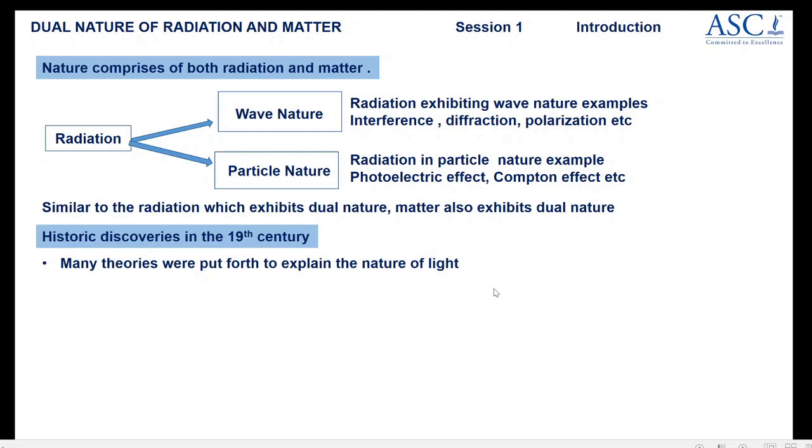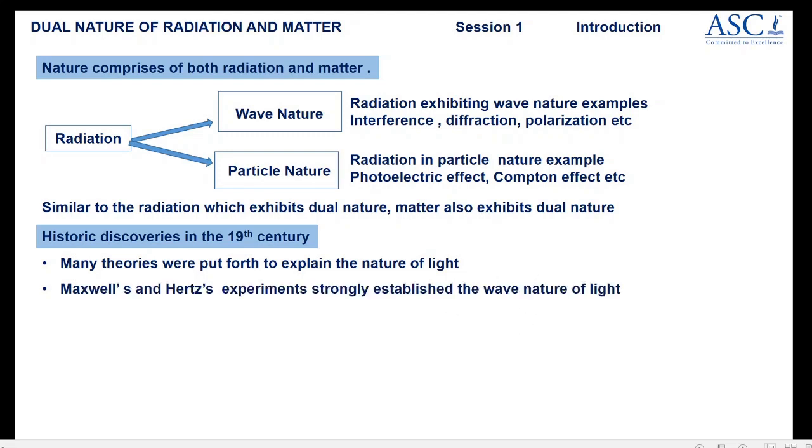Some experiments proved that light is of wave nature, and some proved light is of particle nature. Maxwell's and Hertz's experiments in the detection of electromagnetic waves strongly established the wave nature of light, which means light propagates like a wave, with wavelength, etc.